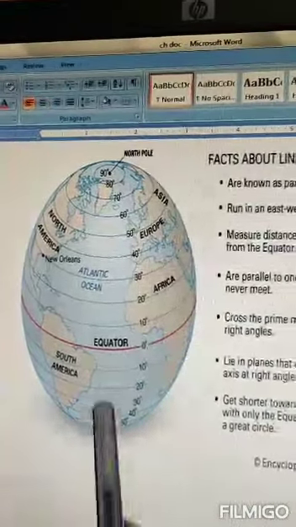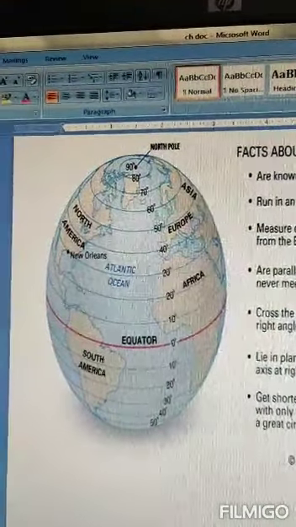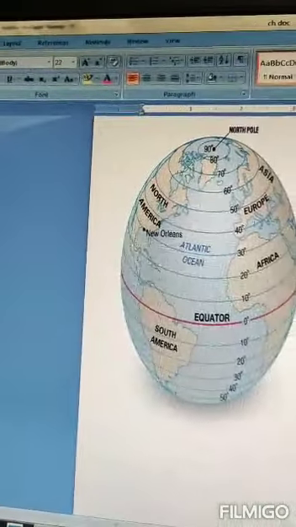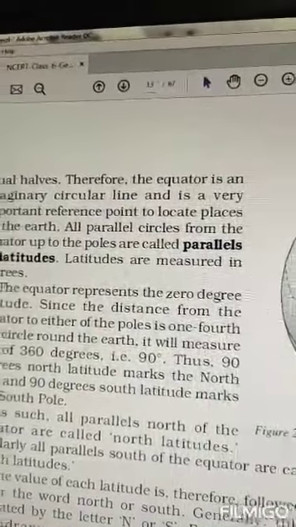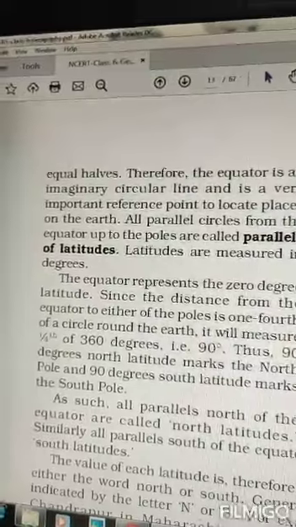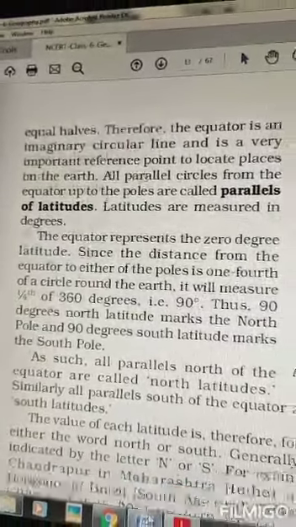At the North Pole or the South Pole, the latitude will be 90 degree. You need to remember only this, no need to go that deep.